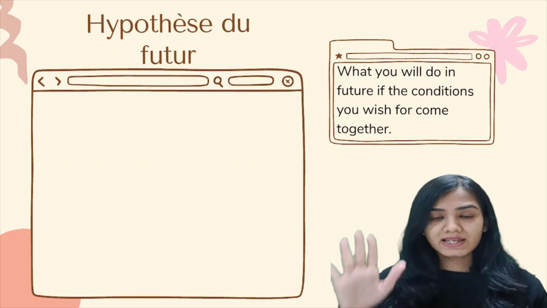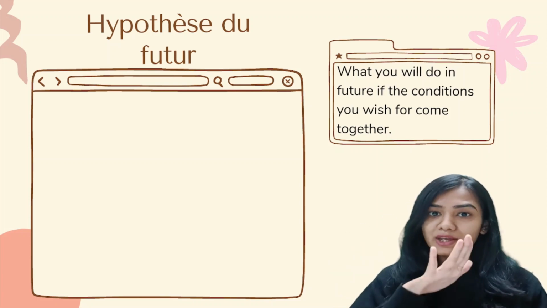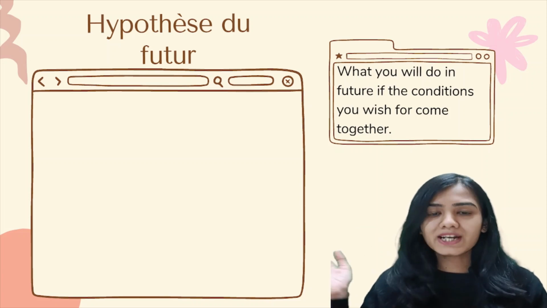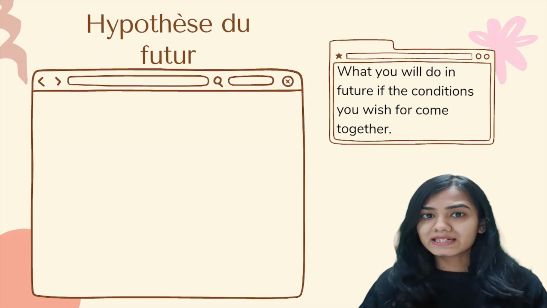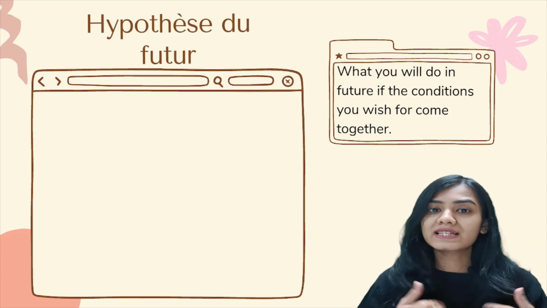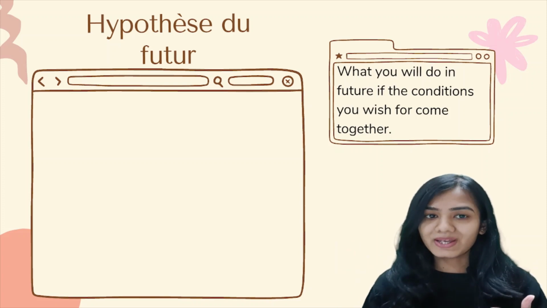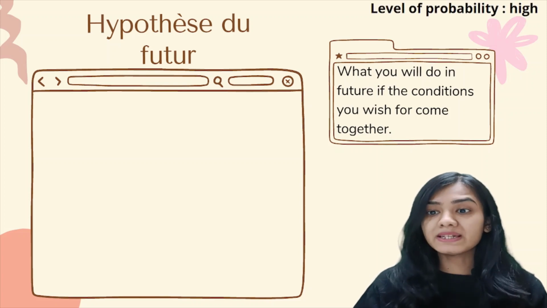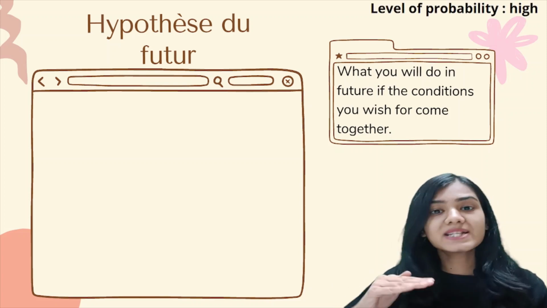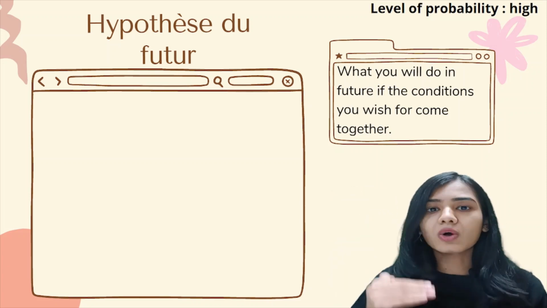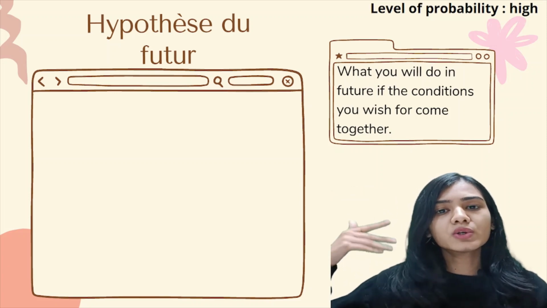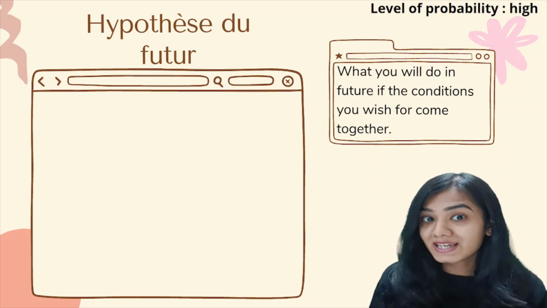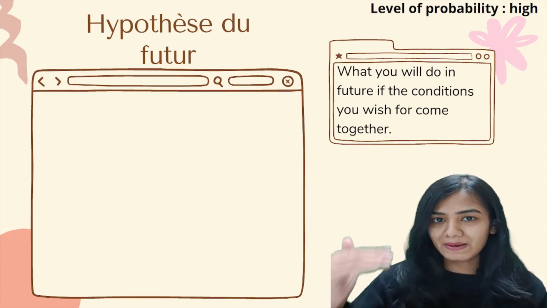So something that I'm wishing for right now, and something that I'm going to do later if it gets completed. Okay, so that's hypothèse du futur. And the probability of all these things happening is very high because they are things that we want to happen in future. So that is something that still hasn't come true, but it can. The probability is high.